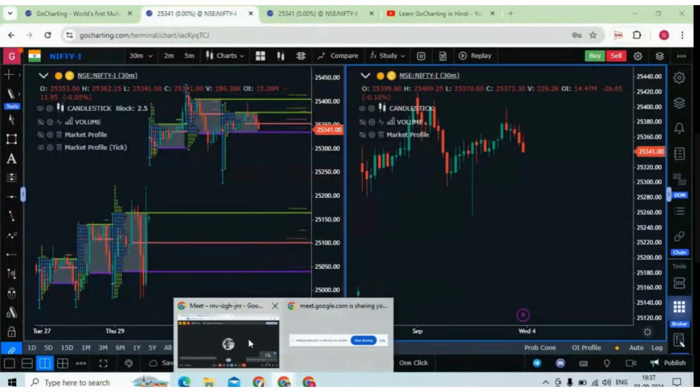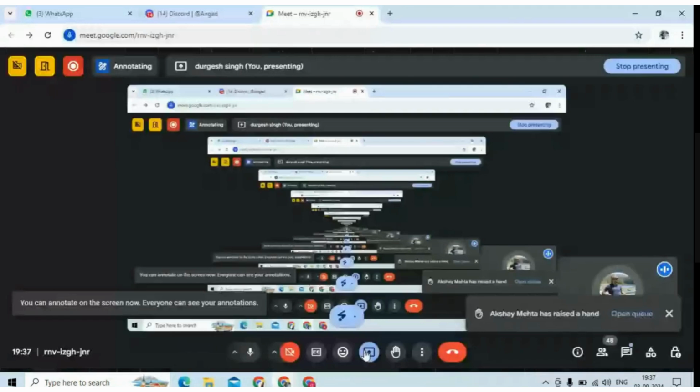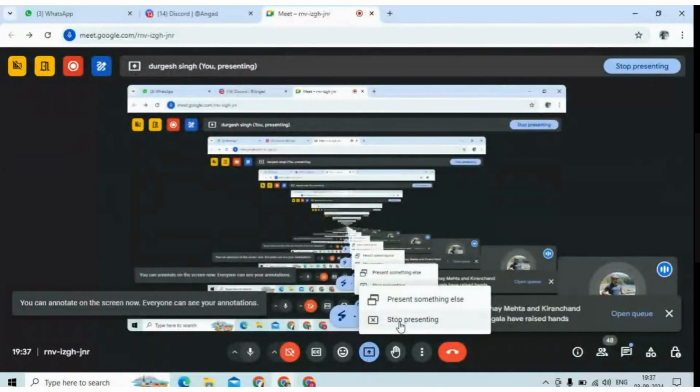So let's not make these things very complicated, because trading should be very simple, right? Yes, sir. Definitely. I think Angad ji can take over now. You guys can ask your question.